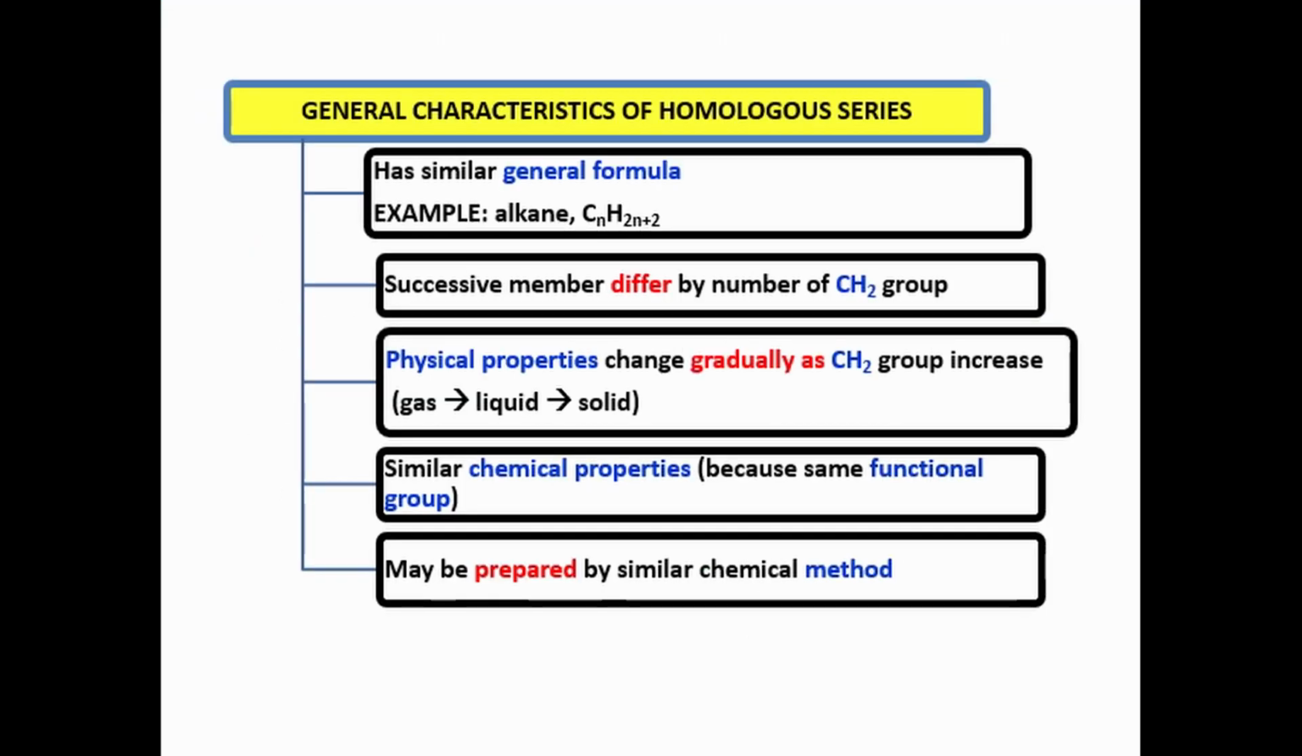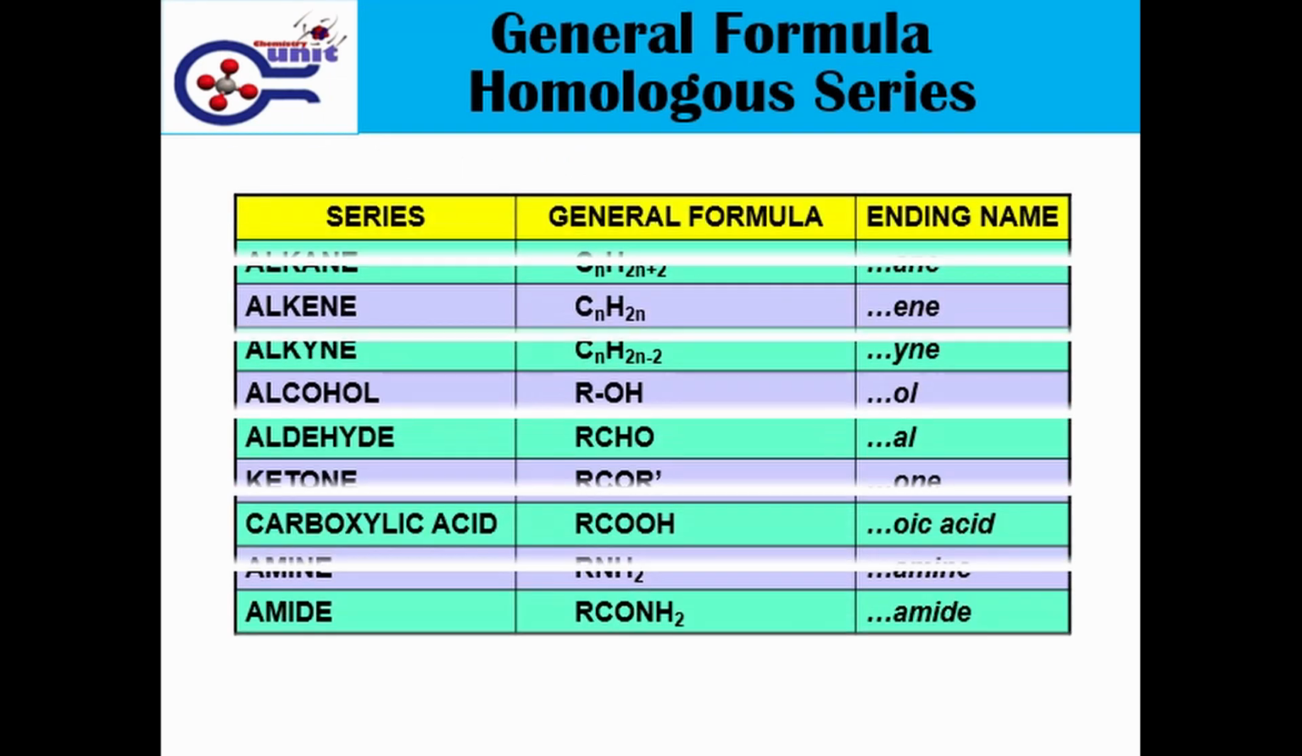These are the general characteristics of homologous series. Homologs have a similar general formula. Successive members of homologs differ by the number of methylene groups. Physical properties of homologs change gradually as methylene groups increase. Homologs may have similar chemical properties, and homologs may be prepared by similar chemical methods. These are the general formulas of some homologous series.